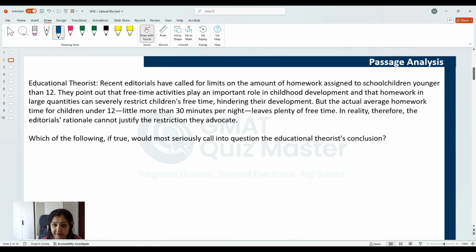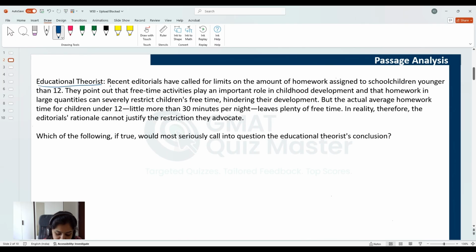Educational theorist is the author here. Recent editorials have called for limits on the amount of homework assigned to school children younger than 12. So the author is telling us about editorials, that they have called for limits on the amount of homework assigned to school children younger than 12. So these are the kids that are being targeted, and the editorials have called for limits on the amount of homework. They have not asked for eliminating the homework completely, they are just asking to limit the amount of homework. Let's read further. They point out that free time activities play an important role in childhood development.